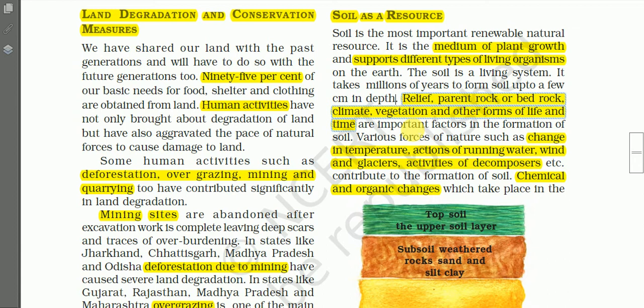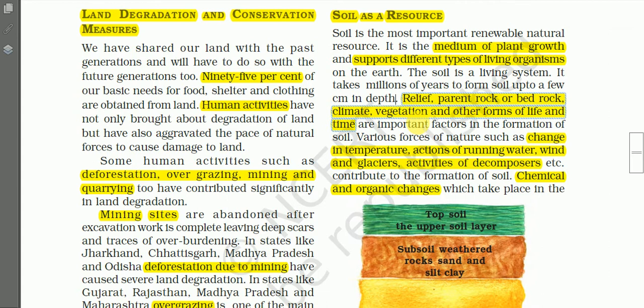Relief, that is landforms. We have different types of landforms: mountains, plains, plateaus. Soils formed on the mountains, on the plains, and in the plateaus are quite different from each other, in quality as well as in other properties.